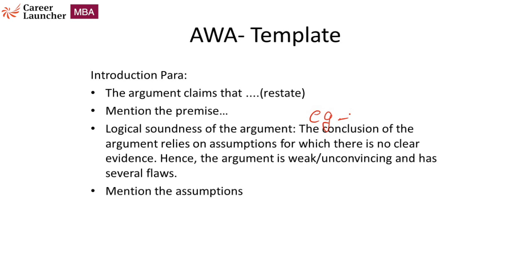Next, in your introduction paragraph, you need to mention all the assumptions. Remember, for our discussion here, assumption and flaw is actually the same thing. As discussed, causal, planning, sample, analogy, data, these are all different types of flaws, or in other words, assumptions made by the author. For example, in a planning argument, the author is assuming that the plan will work. And that itself is the flaw because there is no proper evidence to support that.